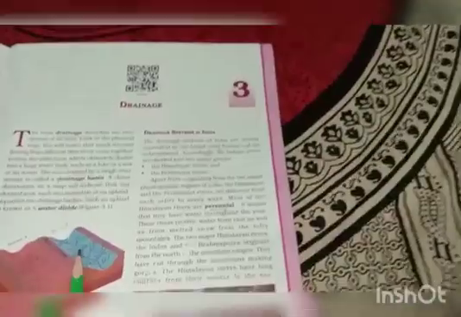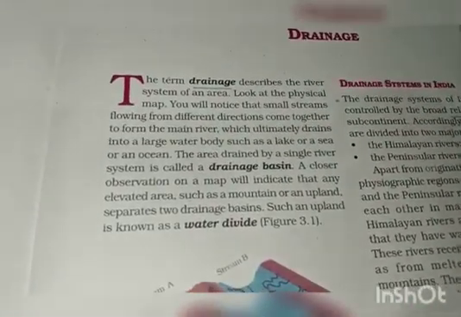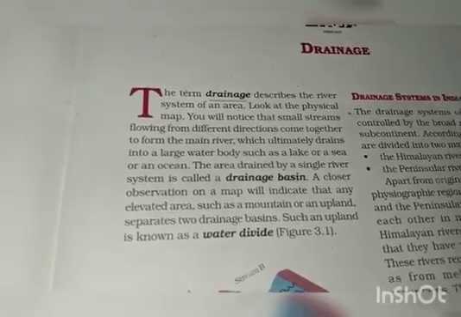Once again, today I have taken up the geography section in which we are going to start chapter 3, named drainage. The term drainage describes the river system of an area. Drainage means the process of draining.